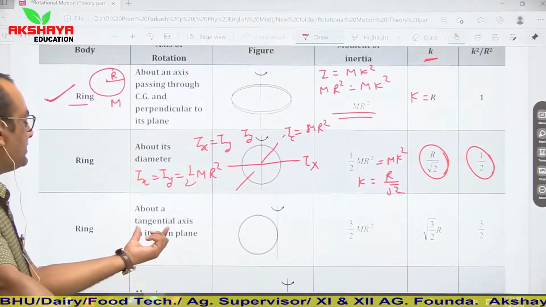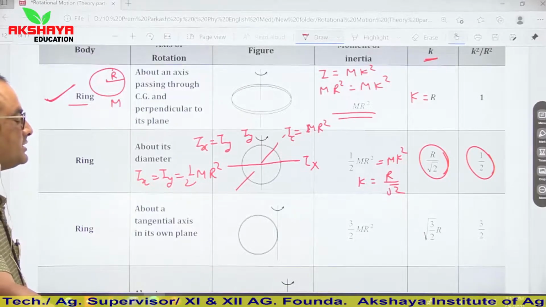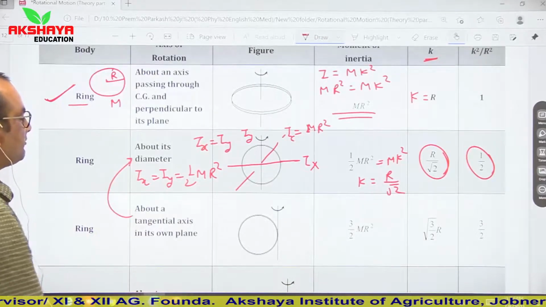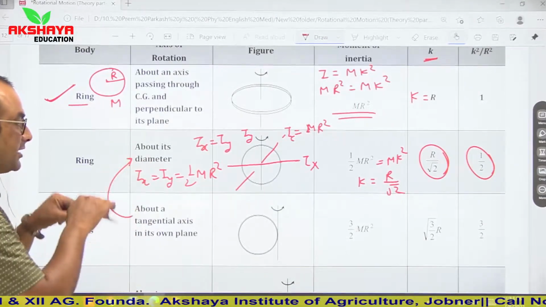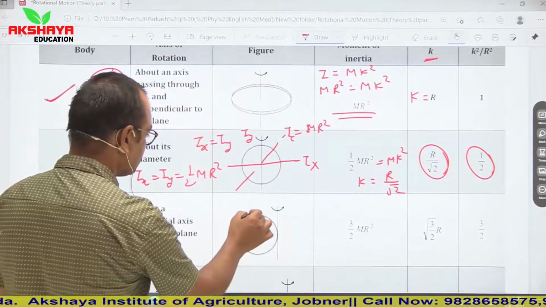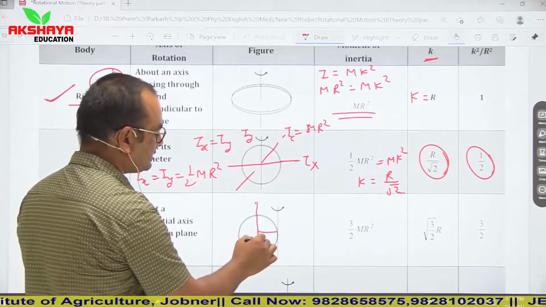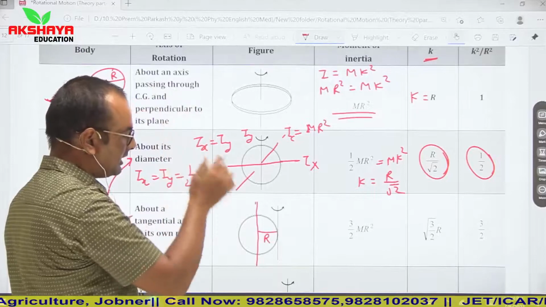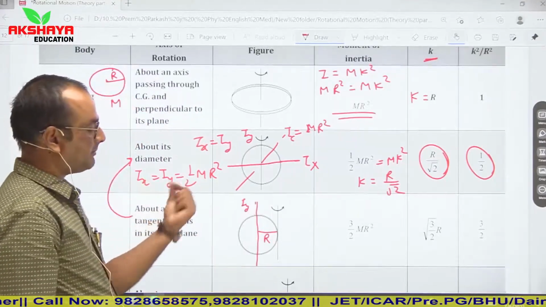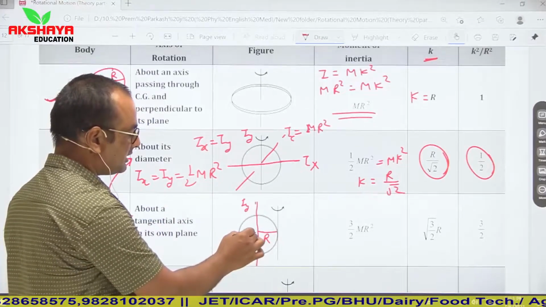Next, tangential axis in its own plane. So in case of tangential axis, now see, tangential axis is, in case of this, about its diameter. सो प्लेन में ही है, तो प्लेन में तो diameter है, तो उसके about means ये हो गया यहां पर. Let us say this is about Y axis, perpendicular distance is R. So we have studied that about Y axis moment of inertia is half MR square, and this is perpendicular distance R, and whole mass is concentrated here.